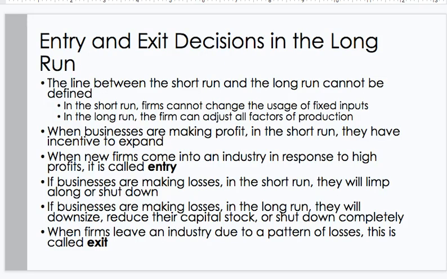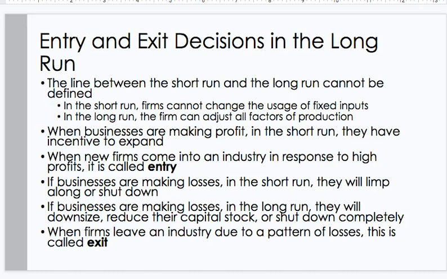Entry and exit decisions in the long run. The line between the short run and the long run cannot be defined exactly. In the short run, firms cannot change the usage of fixed inputs. In the long run, the firm can adjust all factors of production. When businesses are making profit in the short run, they have incentive to expand. When new firms come into an industry in response to high profits, it's called entry.